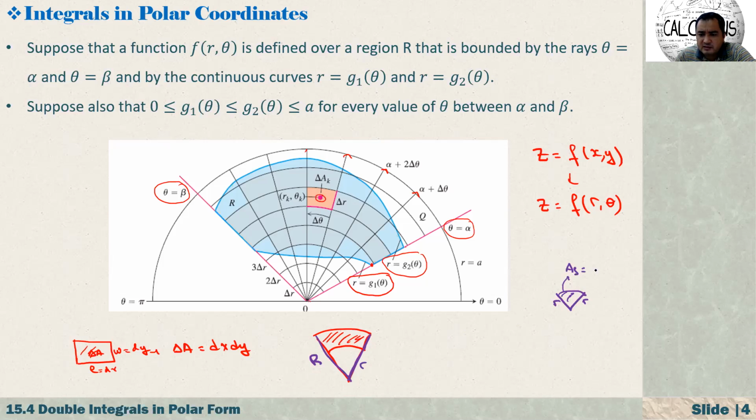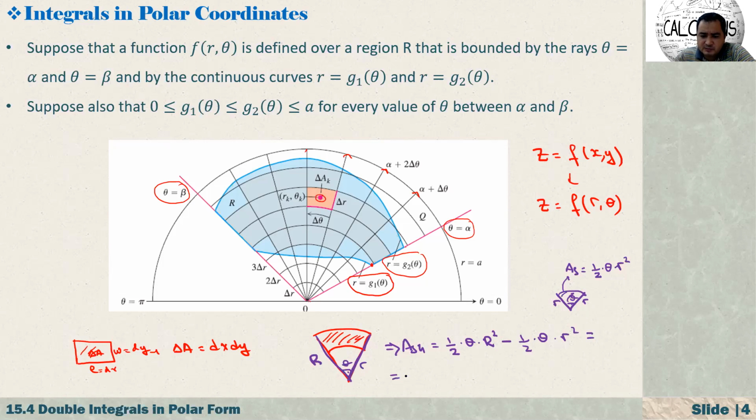The area of the sector is equal to 1 over 2 times theta, where this angle is theta, times r squared, right? And how about here? This shaded region will be equal to 1 over 2 times theta times capital R squared minus, now I need to subtract this unshaded part, right? So here we have 1 over 2 times theta times r squared.